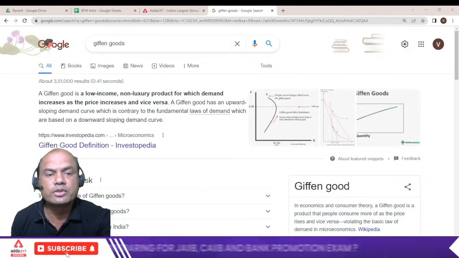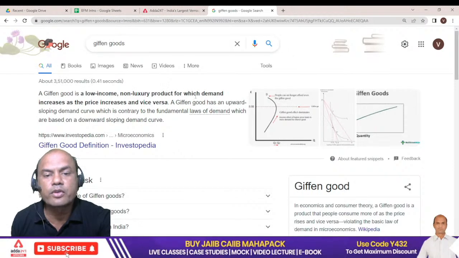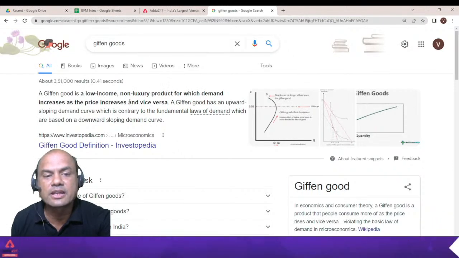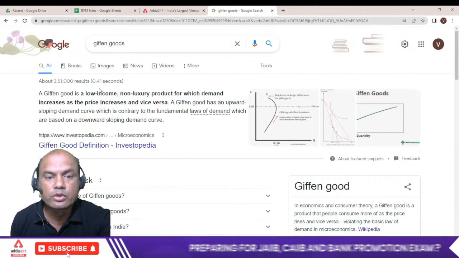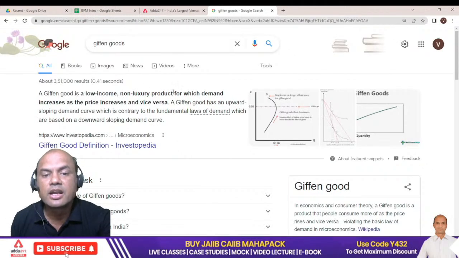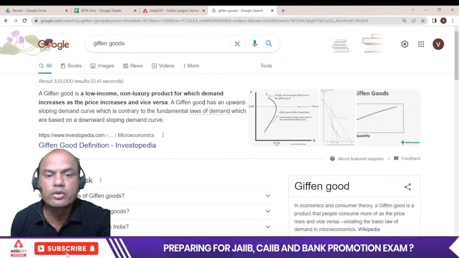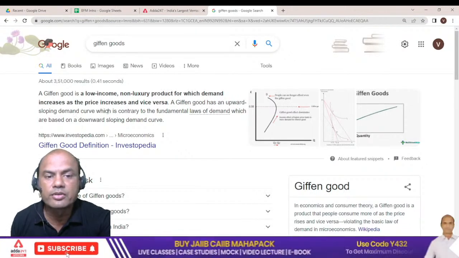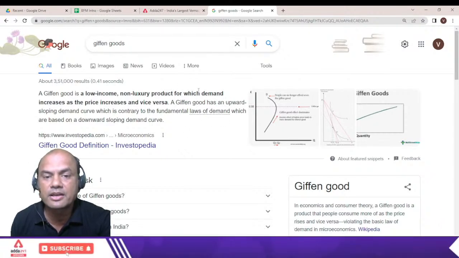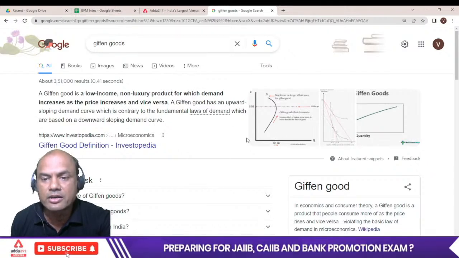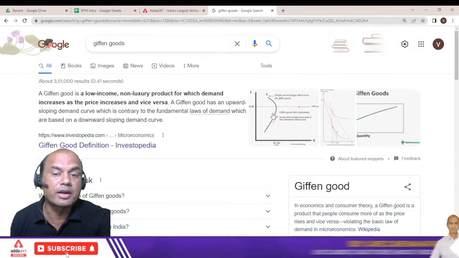See this. A Giffen Good is a low income, non-luxury product for which demand increases as the price increases and vice versa. Low income means what? Necessities. A Giffen Good has an upward sloping demand curve, which is contrary to the fundamental law of demand. What does the law of demand state? That the demand curve will slope downwards, isn't it? But for Giffen Goods, the curve slopes upwards. That is the important part.